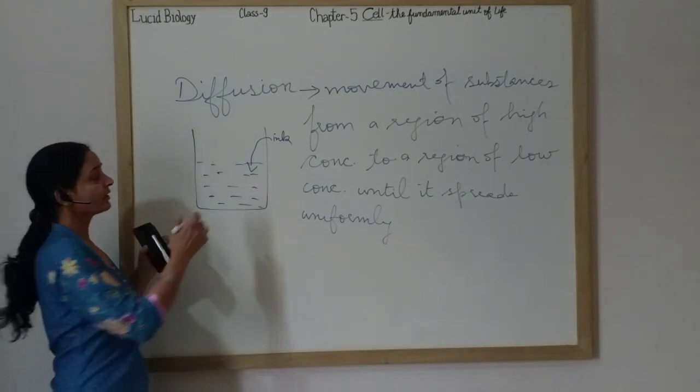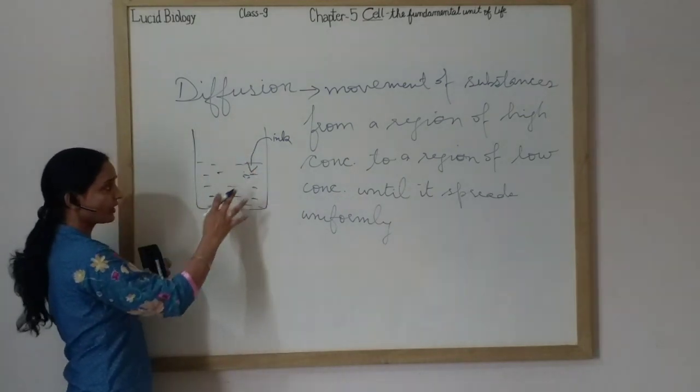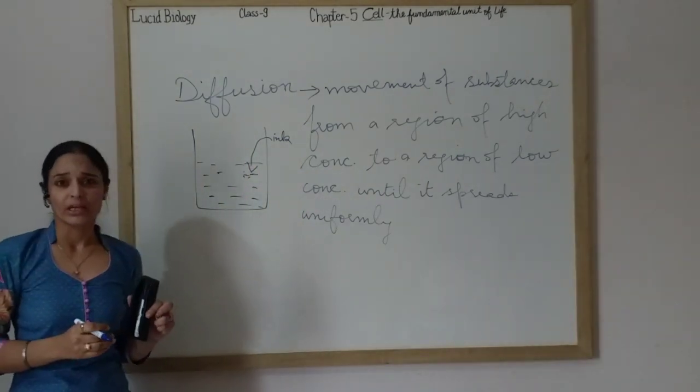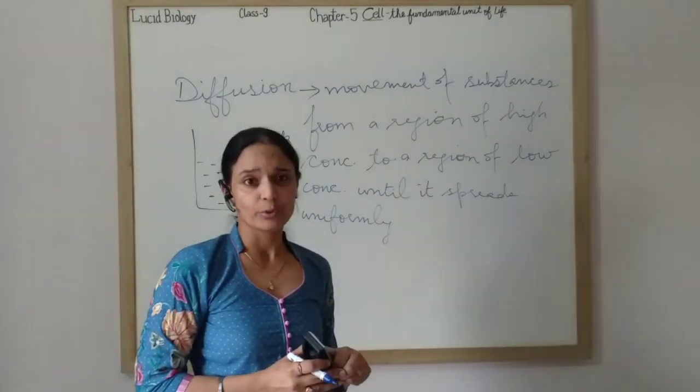It means the ink was here only, but it spread everywhere equally. This process is called diffusion.